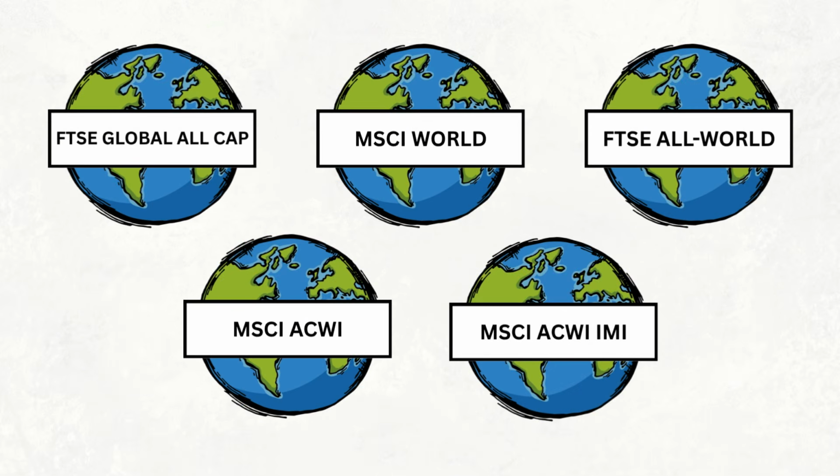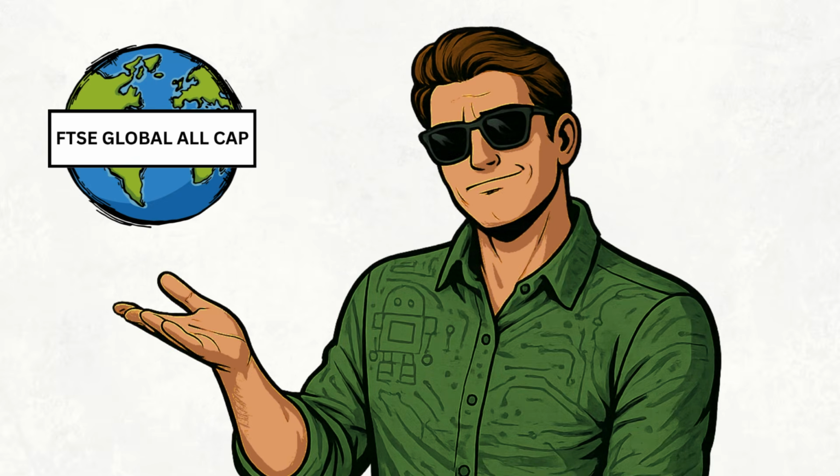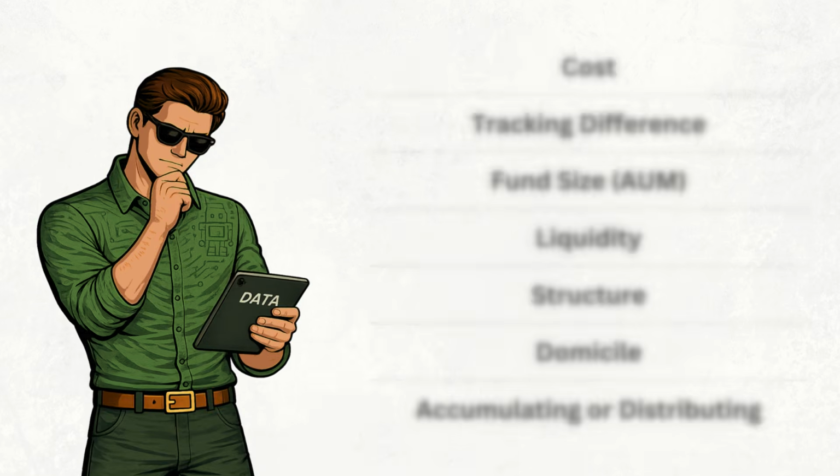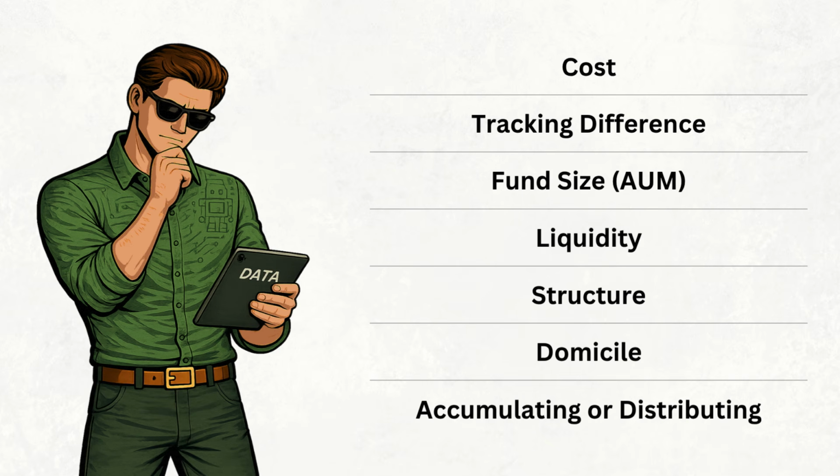I'm going to take each of these 5 indexes individually and look at the ETFs available to investors that track them. We'll start with the FTSE Global All Cap, then move to the FTSE All-World, MSCI World, MSCI ACWI, and finally the MSCI ACWI IMI index. And for each of these indexes, I'll be comparing the available ETFs using the same criteria.